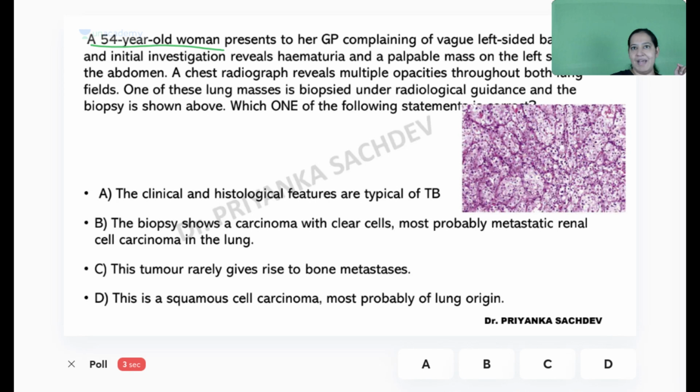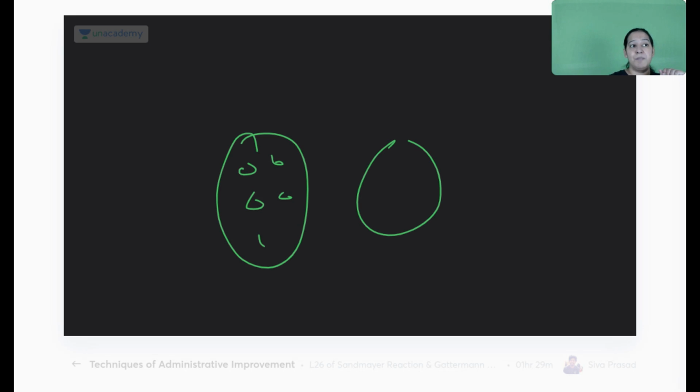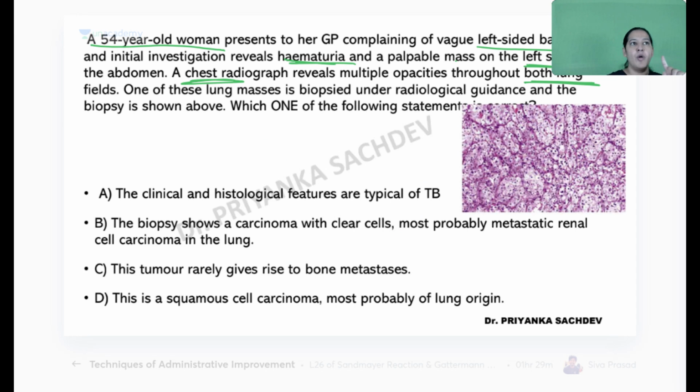There is a 54-year-old female. She is complaining of left side back pain. She is having hematuria, blood in urine, and a mass in the left side of the abdomen. You have done a chest x-ray, not an abdominal CT. In the chest x-ray, both the lungs of the female are having multiple opacities. What is there in the lung, I don't know. But she is having abdominal pain also, and she is having hematuria also. So the female is having left-sided abdominal pain and hematuria. On chest x-ray, both the lungs are showing multiple opacities.